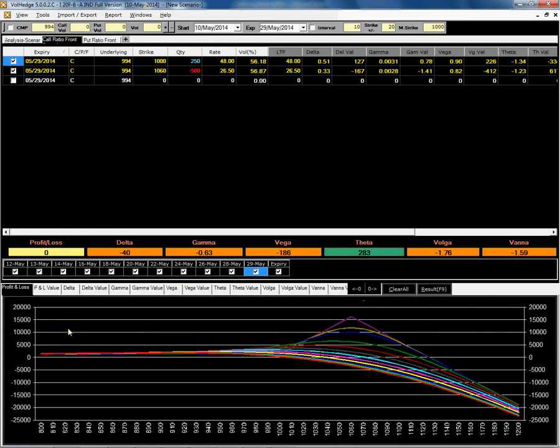Similarly, the call ratio front spread makes unlimited loss after 1130, so we can buy one out of the money option to hedge ourselves. If we do not want an unlimited loss type scenario in our strategy, then we can buy one out of the money option, and then this strategy will convert into a butterfly strategy.